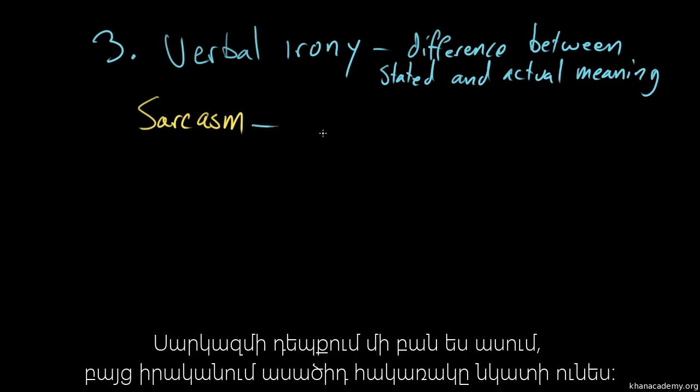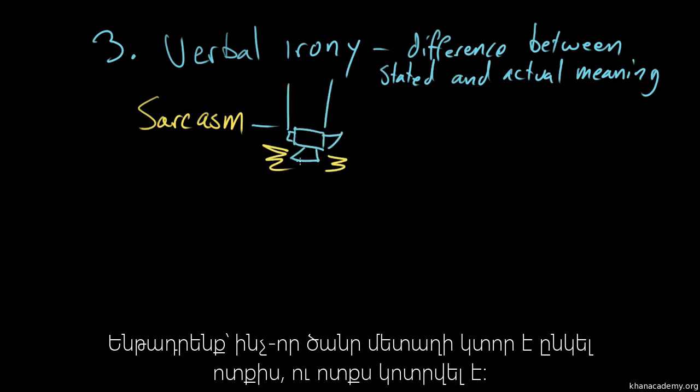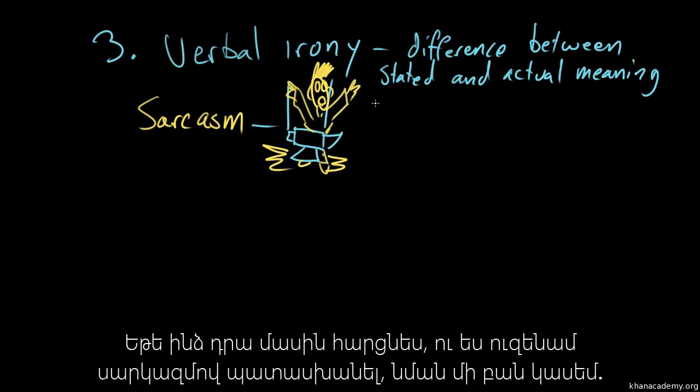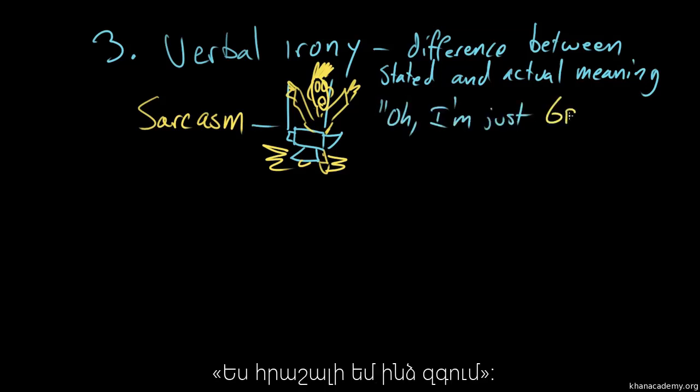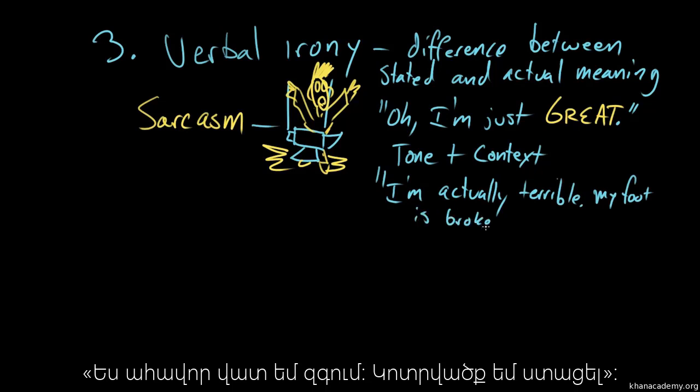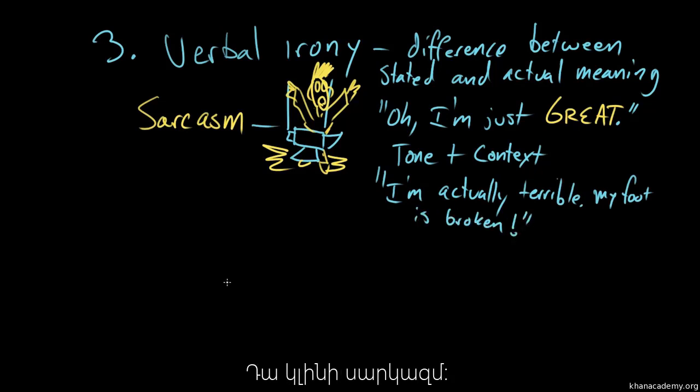And sarcasm is when you say a thing, but it actually ends up meaning something quite different, usually the opposite. So let's say an anvil, a very heavy metal object, falls on my foot and breaks my foot. I am in extraordinary pain. If you asked me how I was doing and I wanted to use sarcasm, I would say something like, "Oh, I'm just great." And I'm signaling with my tone and also context to indicate that the opposite is true, to say, "I'm actually terrible. My foot is broken." That's sarcasm.